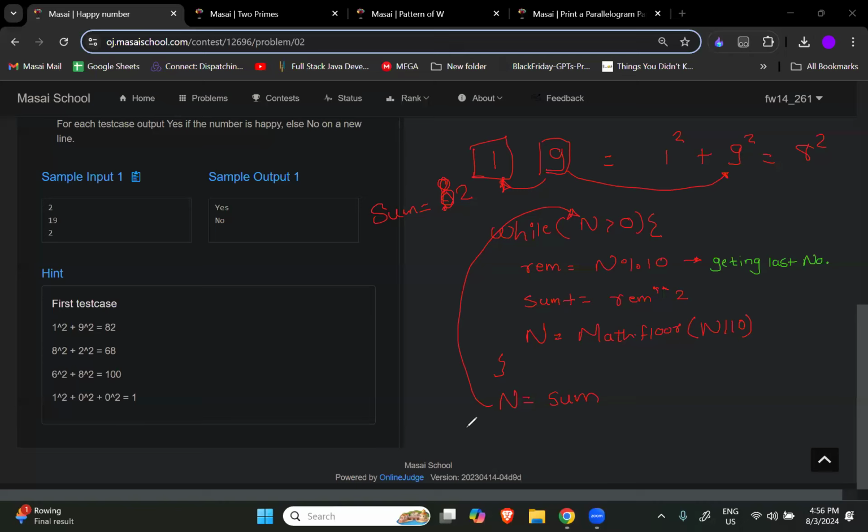Are you able to get it? Are you able to get the way? At least 30% is what I am expecting from you. Everyone, there are 2 to 7 here. At least 30% you should be able to understand this.